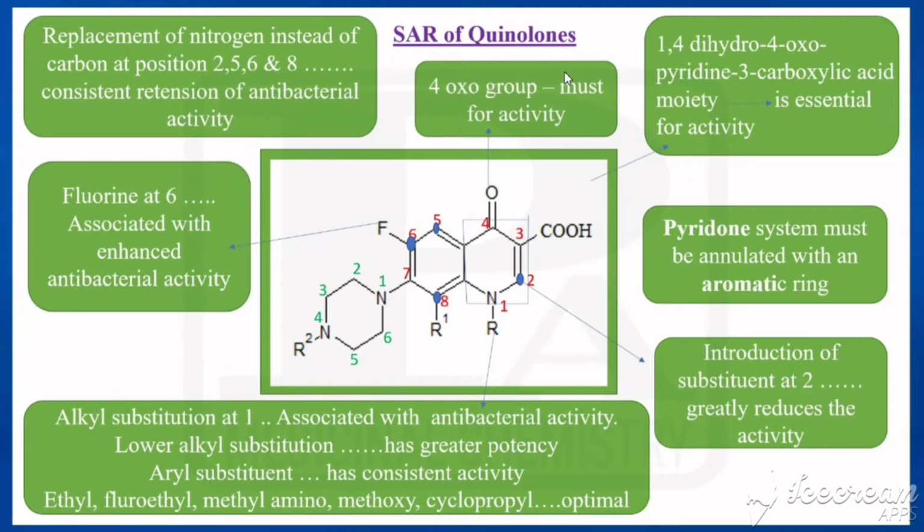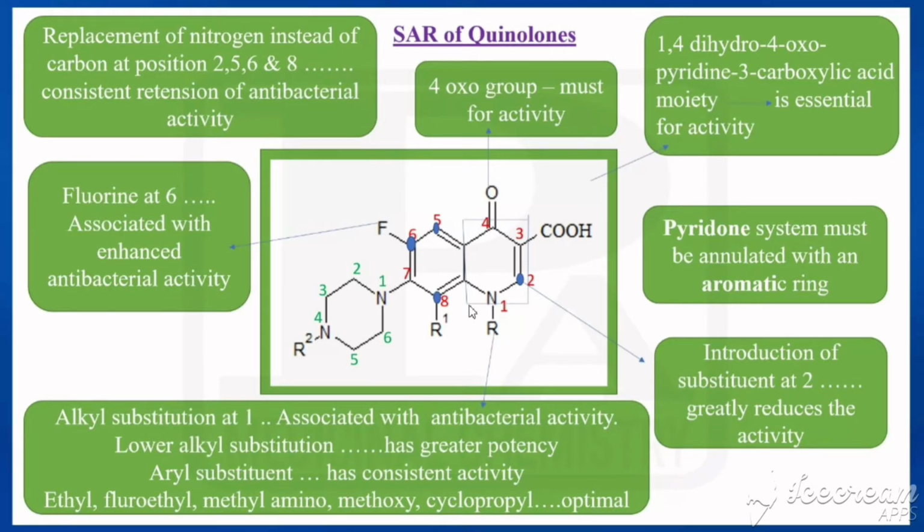Dear students, in this class we are going to see SAR of quinolones as urinary tract anti-infectives. For that we have to write the basic structure of quinolones. That is 1,4-dihydroquinoline. First position there may be an alkyl substitution. Third position it is having acid. Fourth one oxo group. Sixth position it is having fluorine. Seventh one substituted piperazine, and eighth position there may be a substitution. So that is the general structure of quinolones.